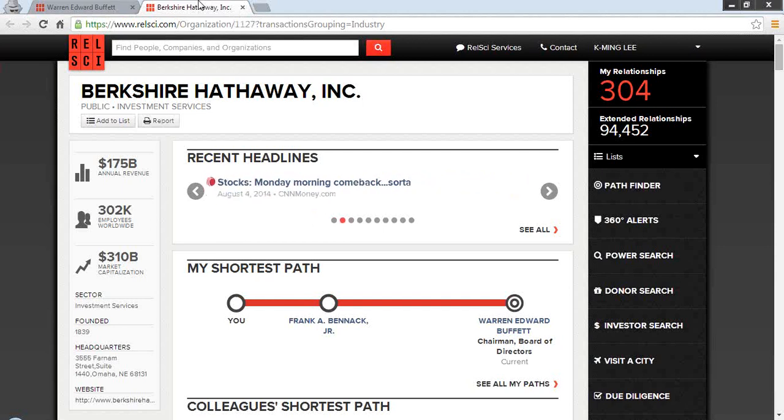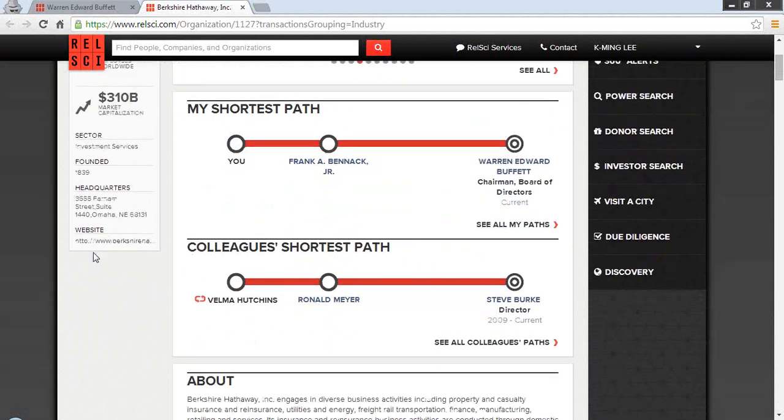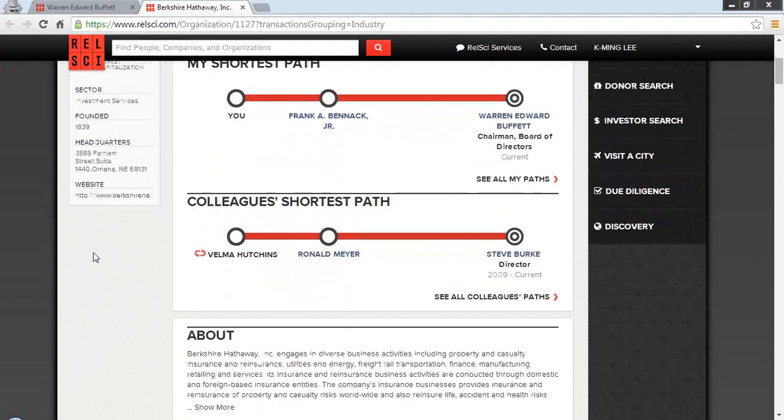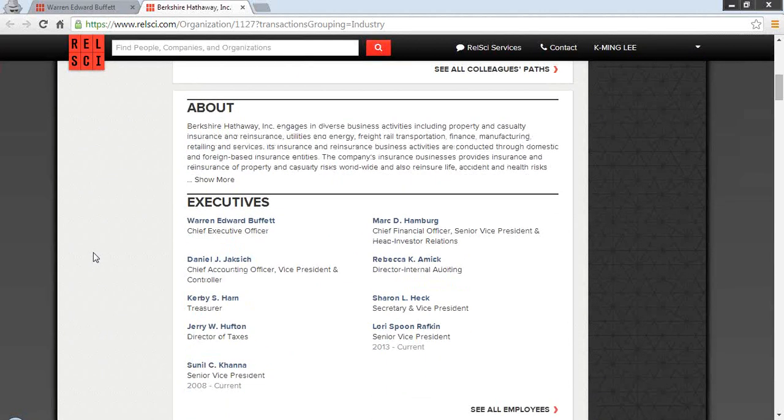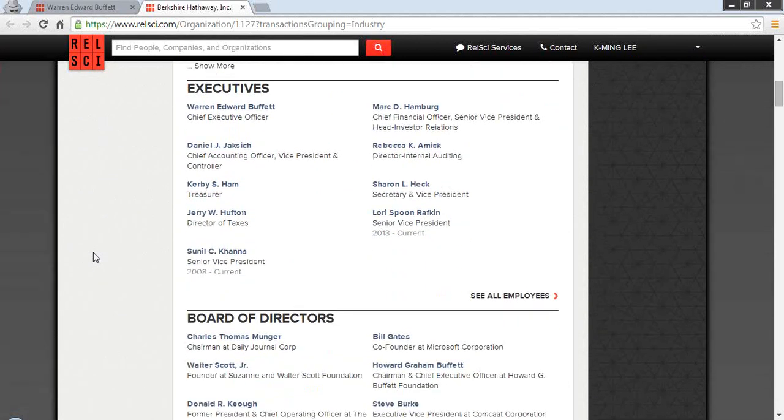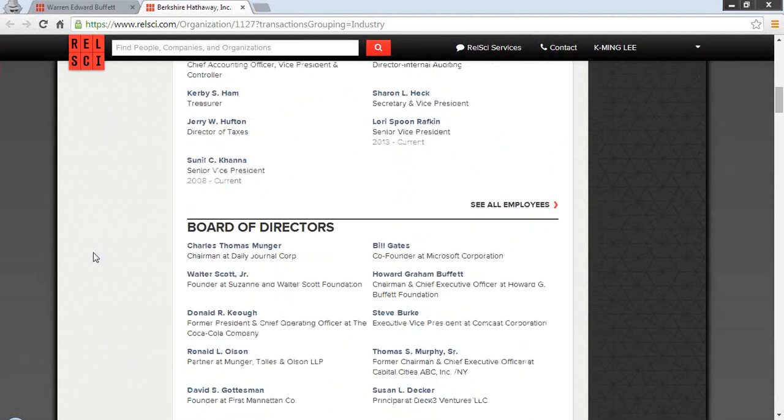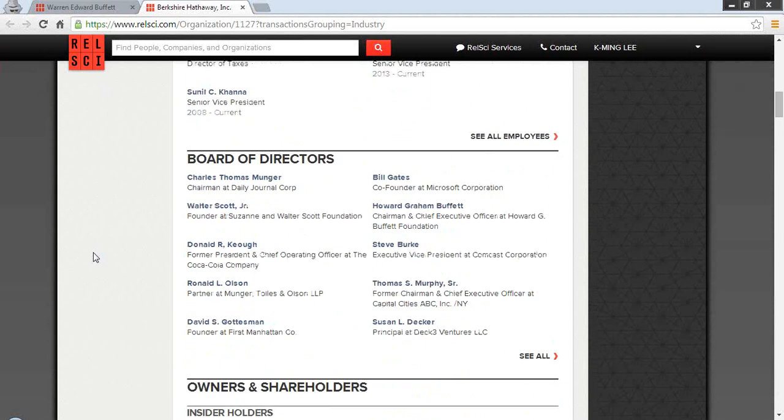Below, you'll find similar information. So up top, here's recent news, which I can again scroll through and click into any article. On the left, you'll see information like their revenue, employees, market cap, and so on. And moving down, I'll get to my shortest path as well as my colleague's shortest path to someone influential at the company. Moving down from there, there's a quick about section, a summary of who the key executives are, as well as the board of directors. And anything in blue you can click on, it will lead to another profile.